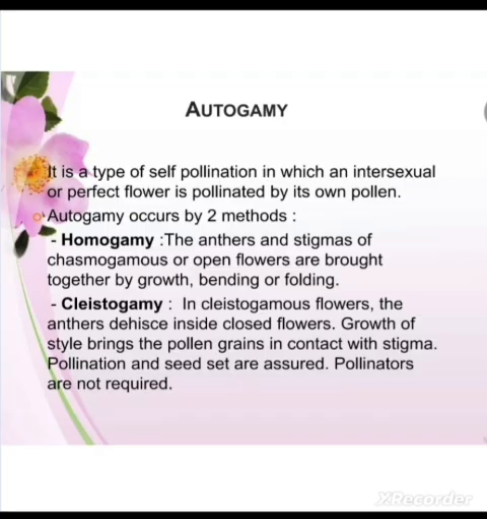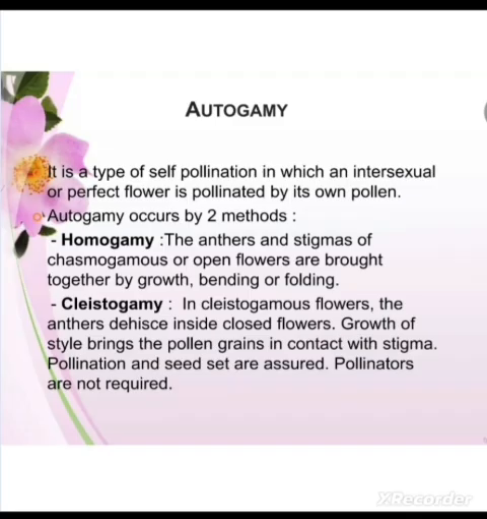The condition required for autogamy is that the carpels and the pollen should mature at the same time, and they should also be present close to one another. Only then will this kind of transfer of pollen take place.